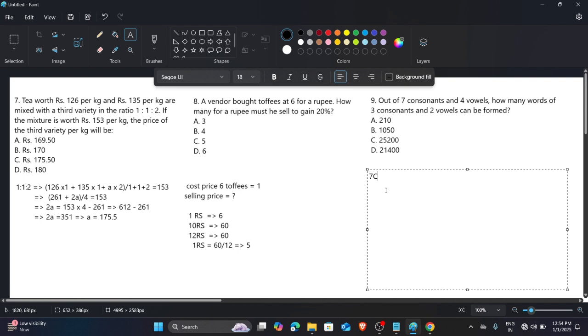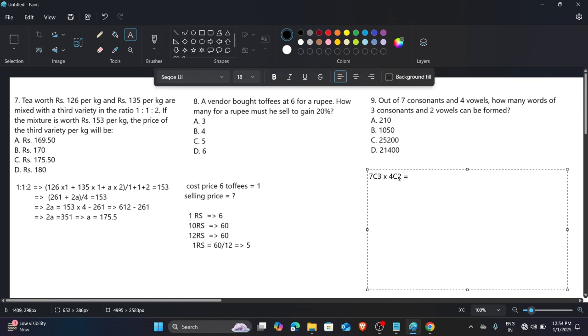So the condition is nothing but 7C3, because 7 is the total number of consonants we have and we have to use 3 at a time. Similarly, multiplication in the second condition: here also we have 4 vowels and we can use 2 at a time.